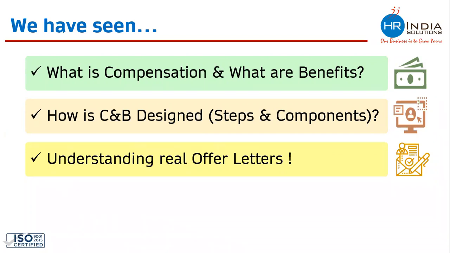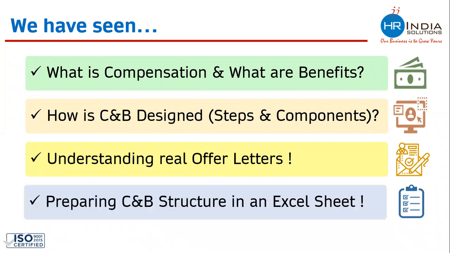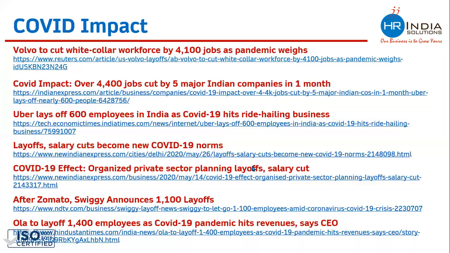Some companies are calculating provident fund on some component, other companies are calculating provident fund on another component. A few companies are taking the cost of benefit from the employee. And finally, we have prepared a CNB structure in an Excel sheet for a better understanding. So this is what I wanted to share in today's demo class.